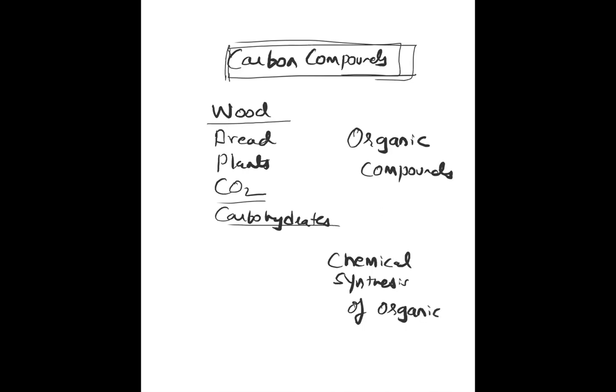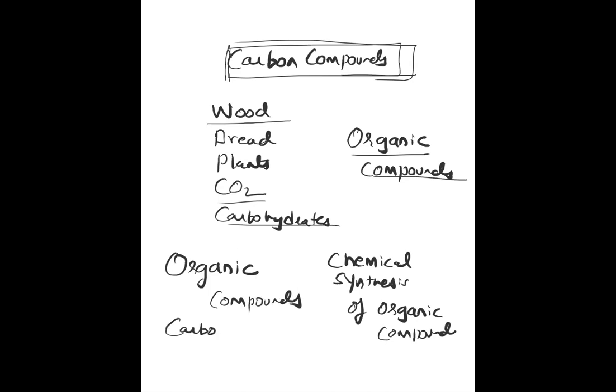Even though we are able to chemically produce them, in the olden times we declared them as organic compounds. Organic means like life, na? Carbon compounds are also called organic compounds. The compounds made by carbon with oxygen, hydrogen, nitrogen, these compounds are called organic compounds.